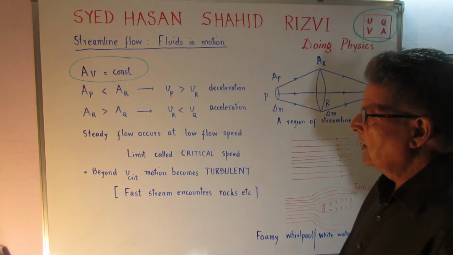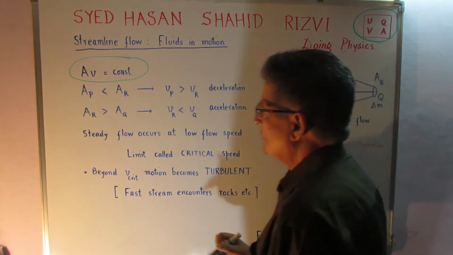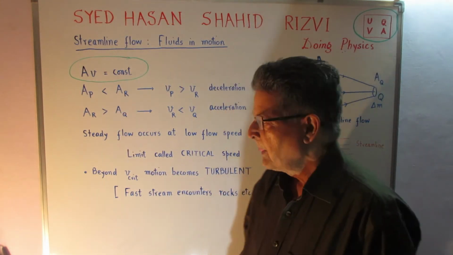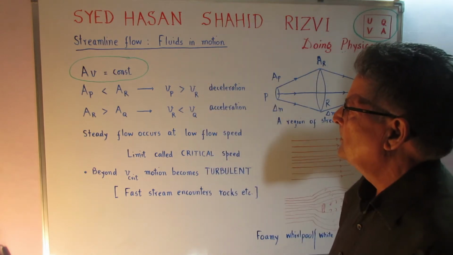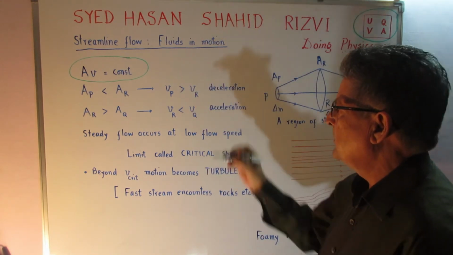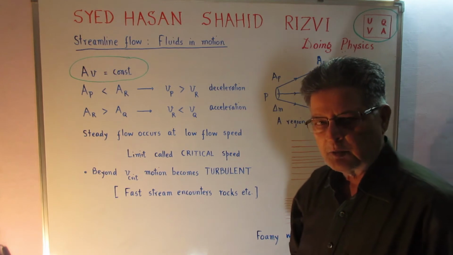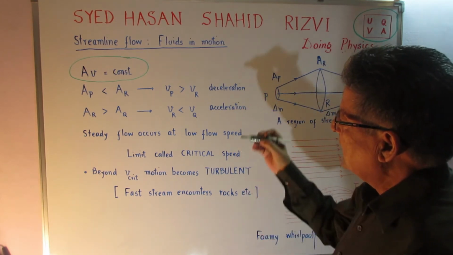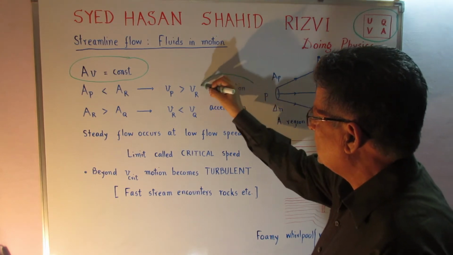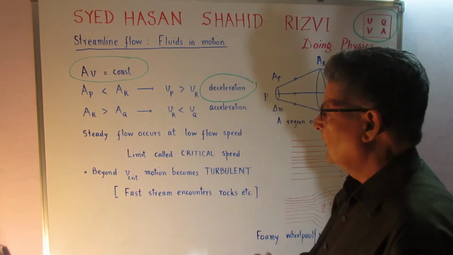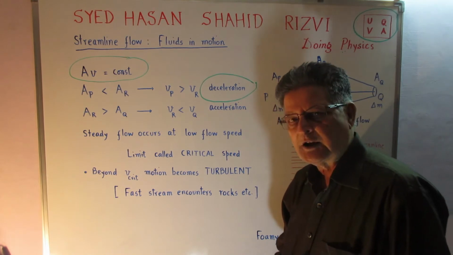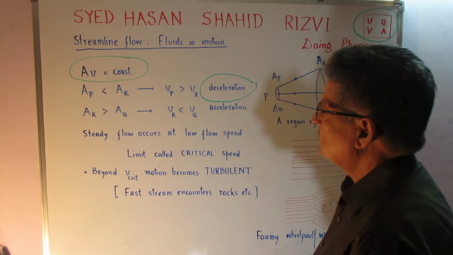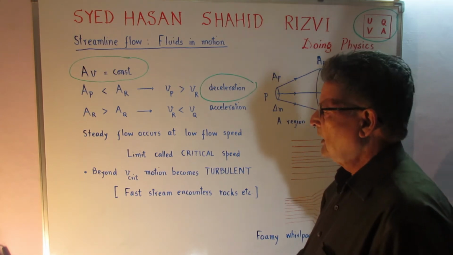Now we find that the area of cross section at point P is less than the area of cross section at point R, which naturally shows that the velocity at point P must be greater than the velocity at point R. That means in between there is a continuous deceleration of velocity, a retardation which takes place. The velocity becomes lesser and lesser because the area of cross section becomes larger and larger.